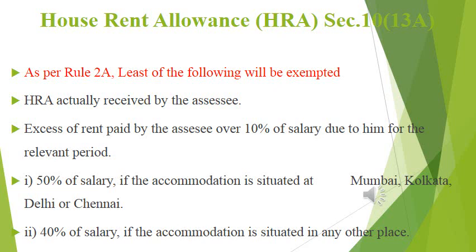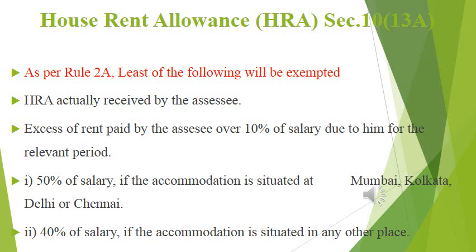By comparing them, we have to find which amount is least, and the least will be exempted. That we have to deduct from the actual amount received, and the balance will be taxable. Please bear in mind all these things.